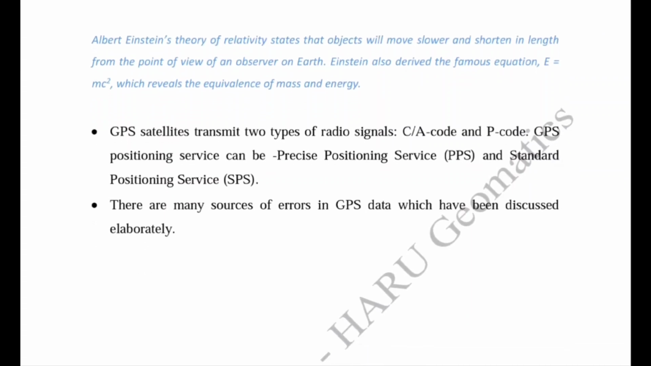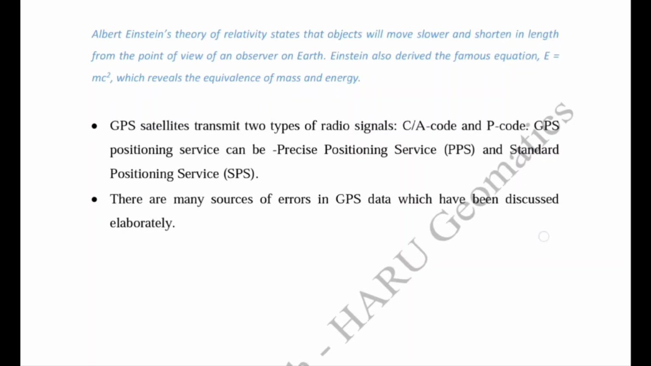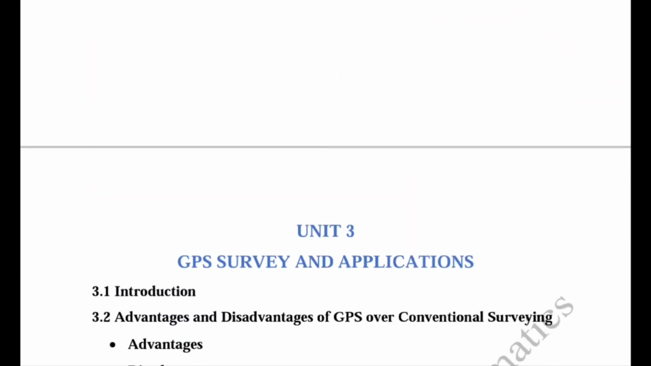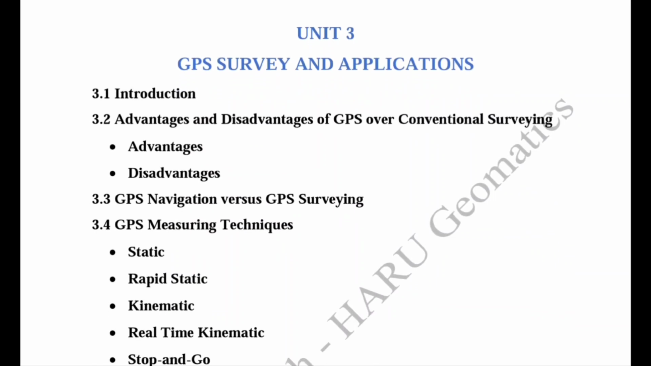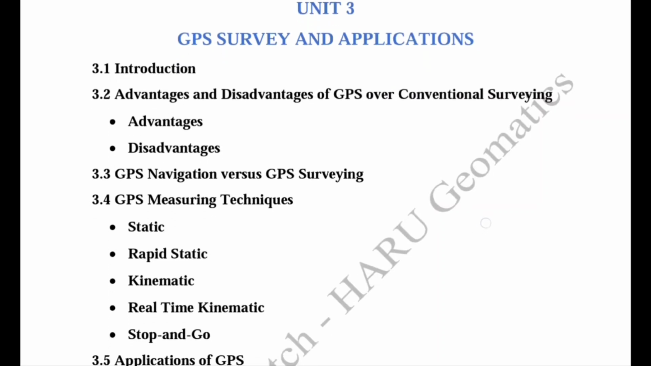Now GPS satellites transmit two types of radio signals. One is the coarse acquisition code, second is the P code. And we know that there are two types of positioning service. The P code provides the precise positioning service, and the C/A code provides the standard positioning service. We have also studied the sources of errors in this unit, and we have covered the second unit. Now there is a third unit which mainly consists of GPS surveying techniques, which are very important, and we know that some questions were asked in previous years, so we have to study carefully.